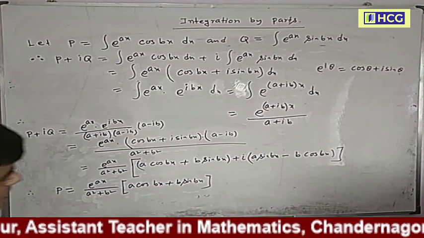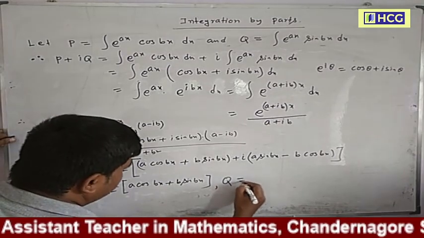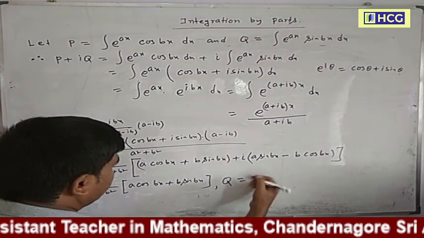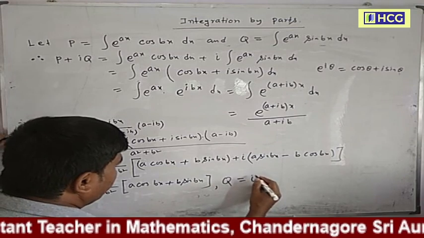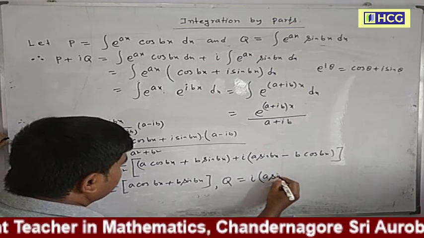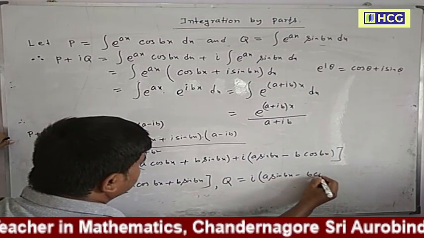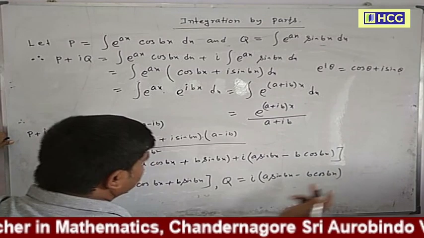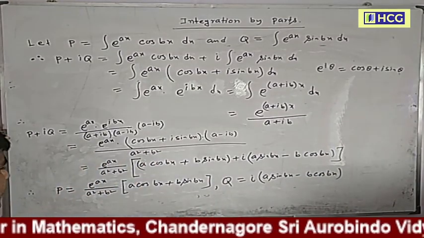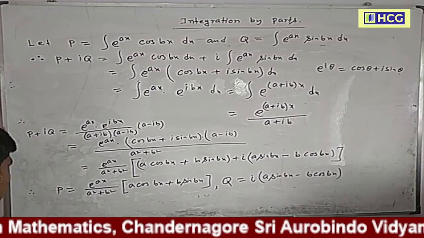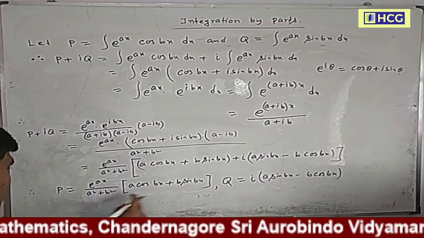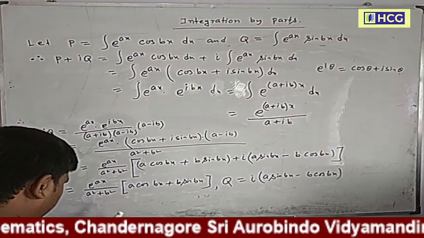This is the real part. And for the imaginary part, q equals e to the power ax divided by a square plus b square into (a sin bx minus b cos bx). Now we have proved 1 and 2 together in another way. So this is the result.